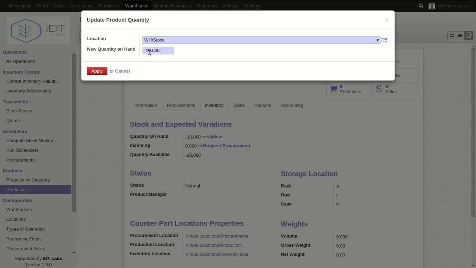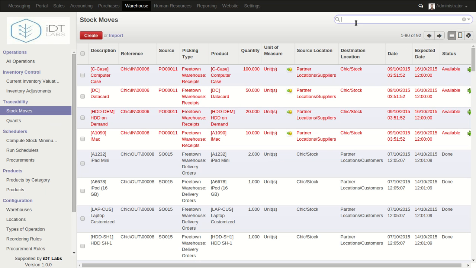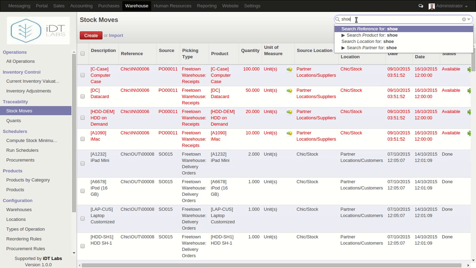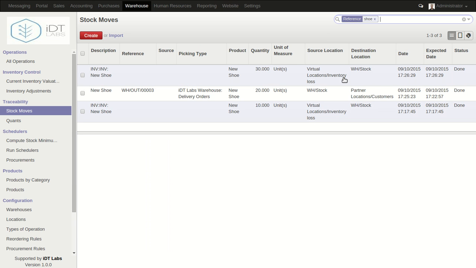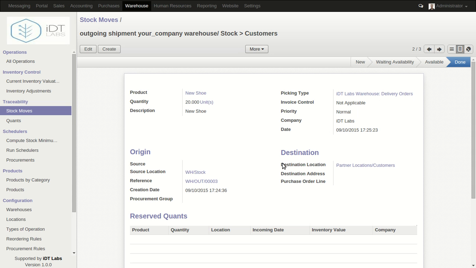So now if we edit this and then we create a new quantity on hand and say we're creating 20 again, and then we click apply, so automatically we see the quantity available is 20 and the quantity on hand also is 20. So now if we come to stock moves and look for it again, say SHOE, new shoe partner location, we'll see that it has been done and the movement has taken place. We have moved 20 quantities.